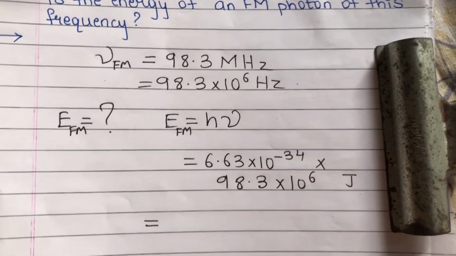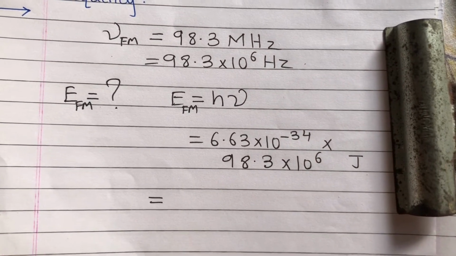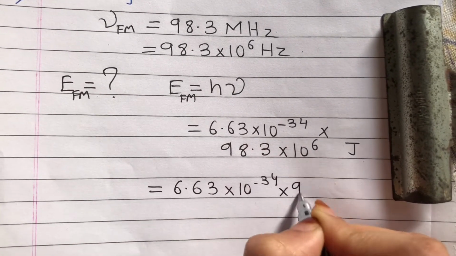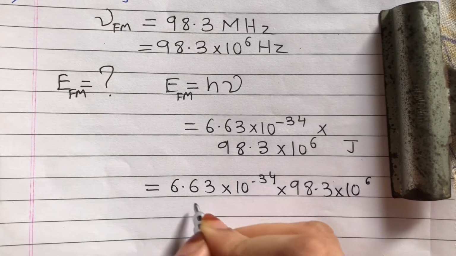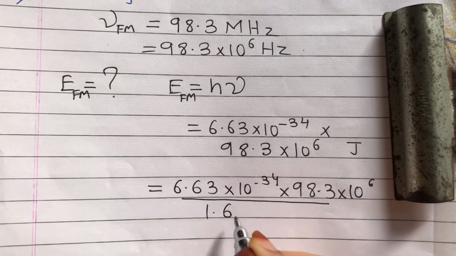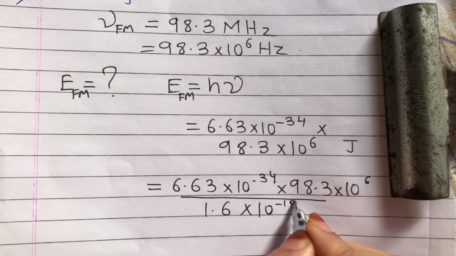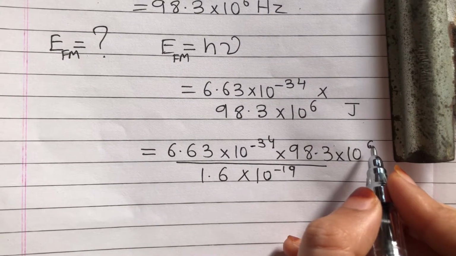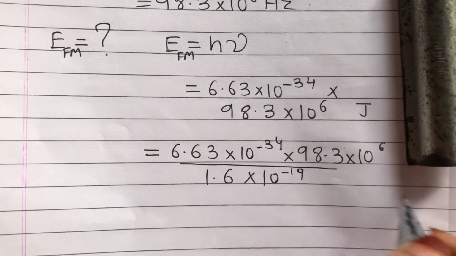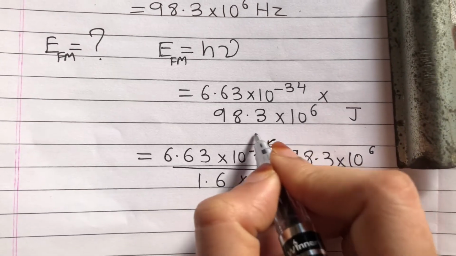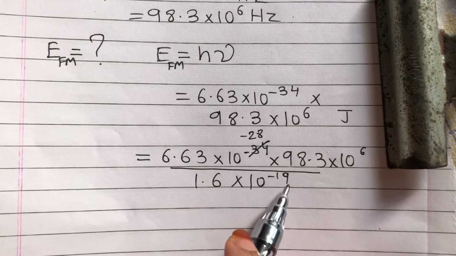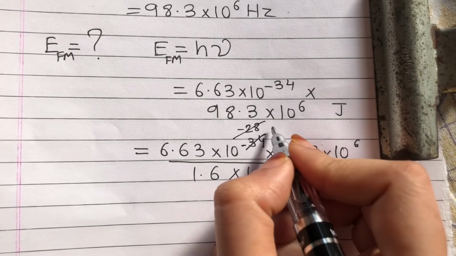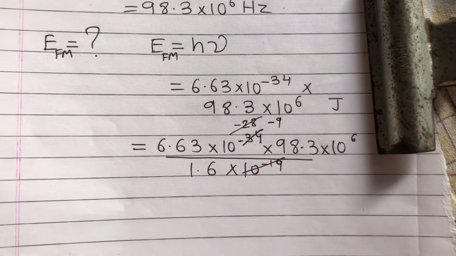I want the answer in electron volt. So how will we convert that? It is easy. 6.63 into 10 raised to minus 34 into 98.3 into 10 raised to 6 divided by 1.6 into 10 raised to minus 19. Now 10 raised to minus 34, and here we have 10 raised to 6. So 34 minus 6 is 28, so here we have minus 28. Minus 28 minus 19... so here now we have minus 9.